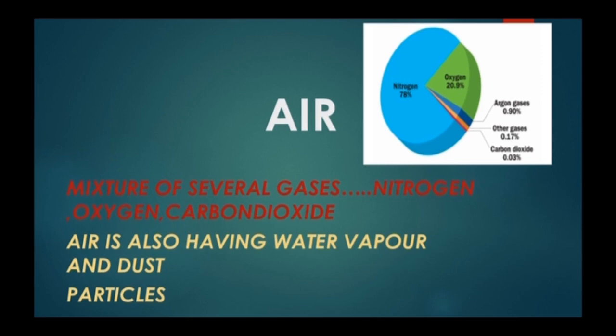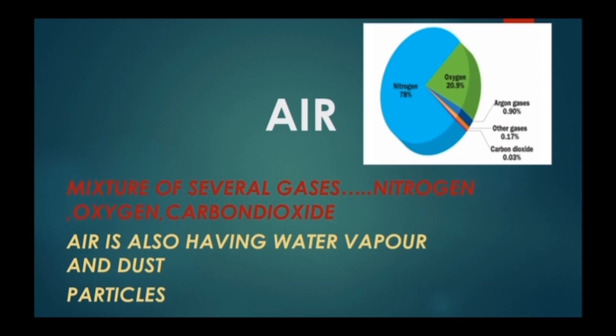In this picture you can see that there is 78% nitrogen present in air and 21% oxygen, and then other gases like argon 0.9%, then carbon dioxide 0.03%. So like that it all comprises air, right?